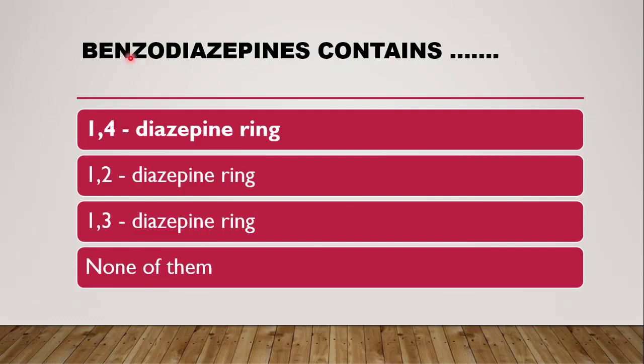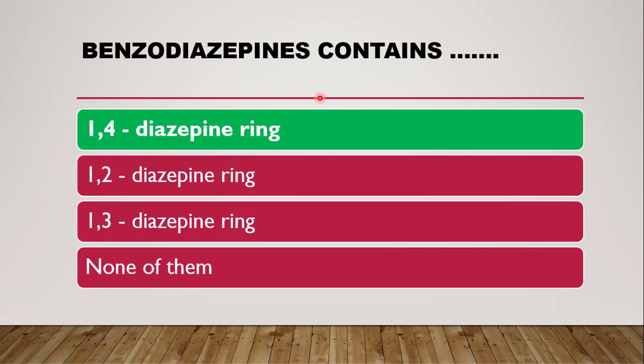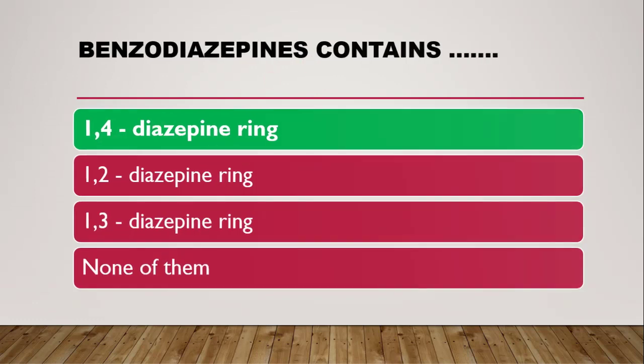benzodiazepines contains, now as you all know, benzodiazepine is the fusion of benzene and diazepine ring. But in case of diazepine, the position of nitrogen is what? Since it is diazepine, it contains 2 aza, that means 2 nitrogen. But what is the position? Either it is present at first and fourth position, or nitrogen is present at first and second position, or it is present at first and third position, or none of them. The correct answer is benzodiazepines contains 1,4-diazepine ring. That means diazepine ring which contains nitrogen at first and fourth position.